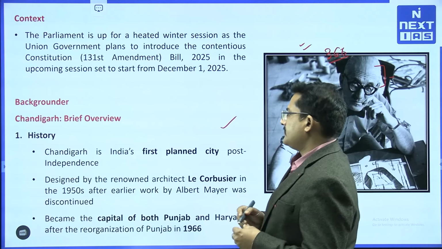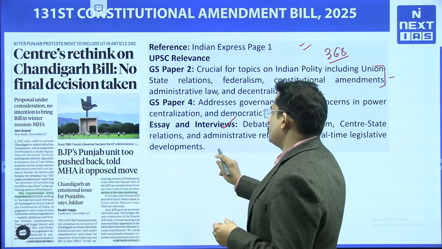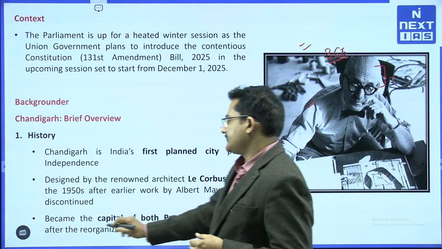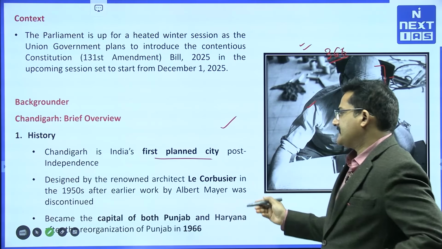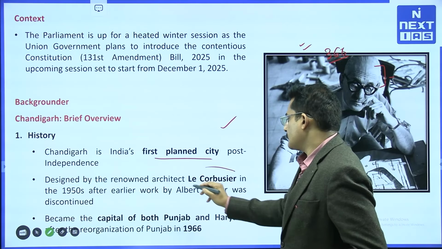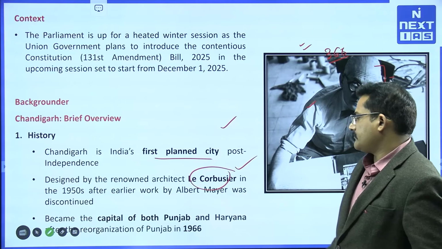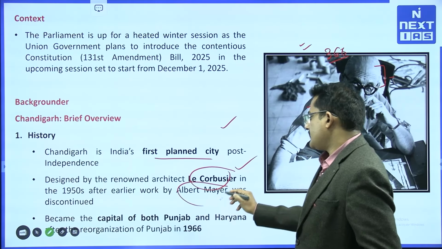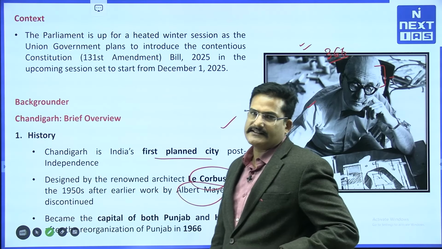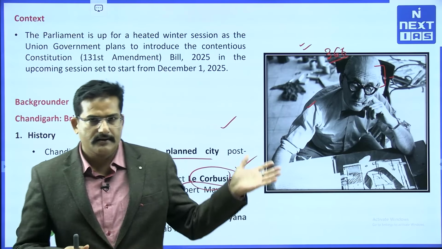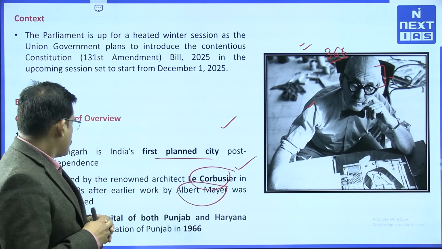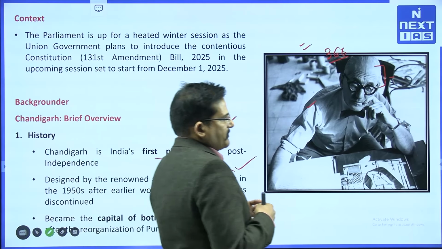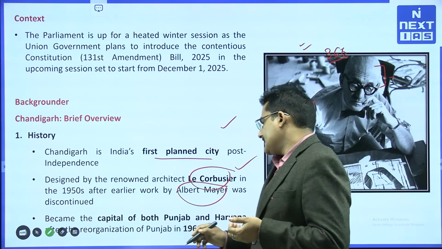So basically, Chandigarh is India's first planned city. You might be knowing this very interesting fact that it is India's first planned city. Famously, it was designed by Le Corbusier. However, it was initiated by Albert Mayer, who was not able to complete this task, hence he is captured in the background. You can see the image of the architect of Chandigarh. And it became the capital of Punjab and Chandigarh in 1966.